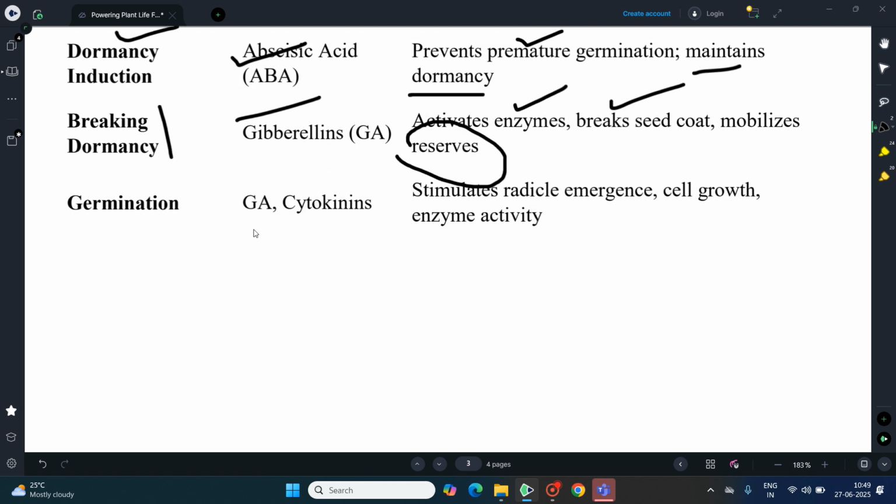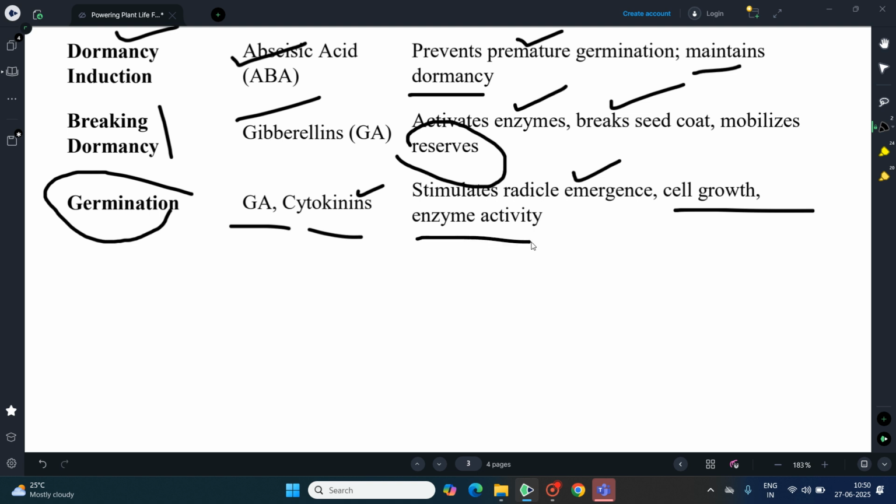GA and cytokinin are again involved in the germination process. Cytokinin stimulates radicle emergence, as well as cell growth and enzyme activity. Especially GA triggers all enzyme production during germination immediately after imbibition.